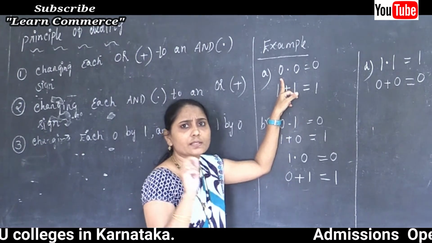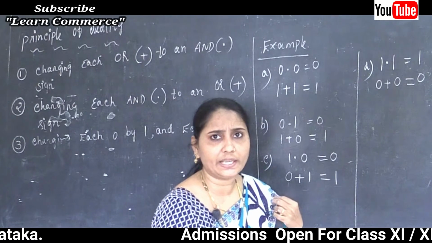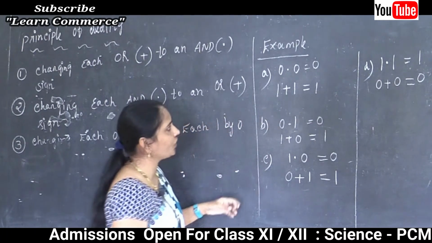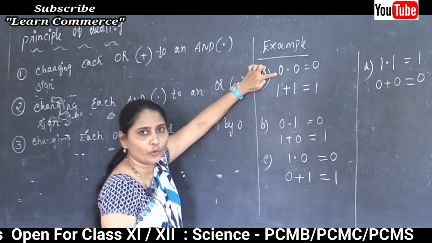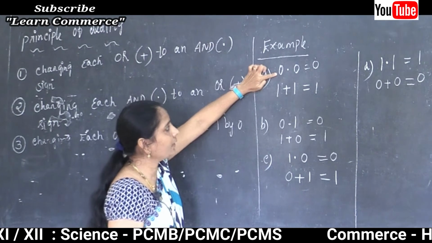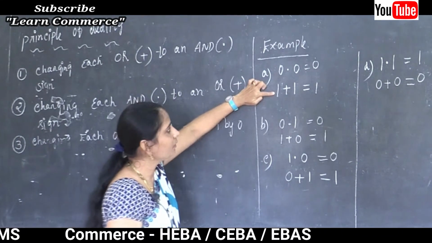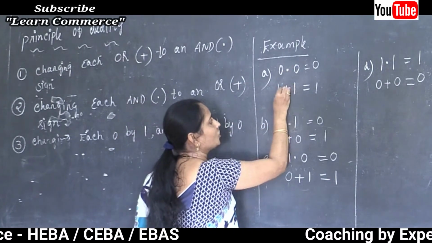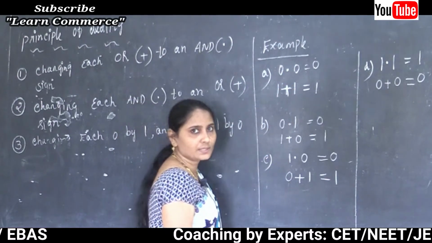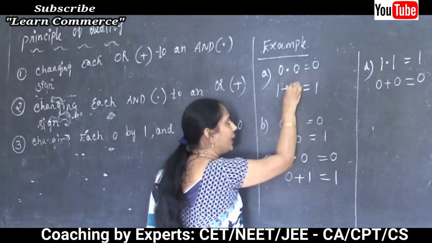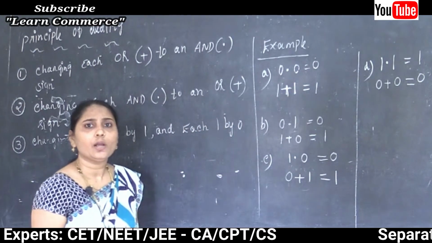In this example, I selected one example: 0 and 0 is equal to 0. How are we going to change it? I said in the rules, where 0 is there, we change it to 1. Dot is there, so change to plus. 0 is there, again change to 1.